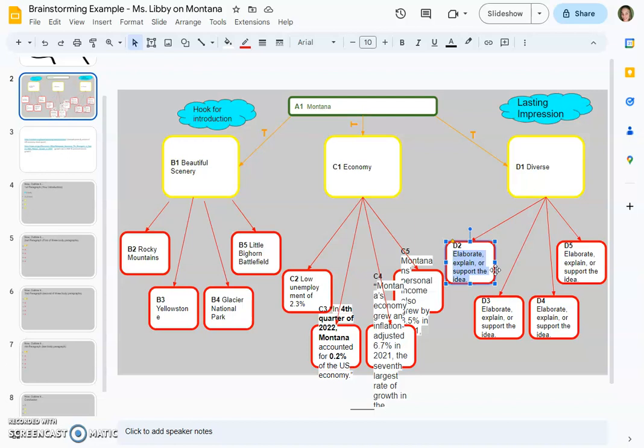So something like 87% white, 6% Native American, and that'll give us some information on diversity.